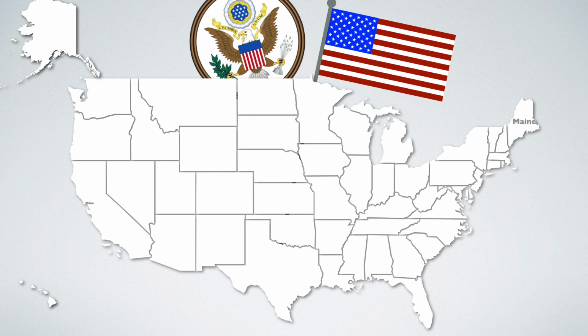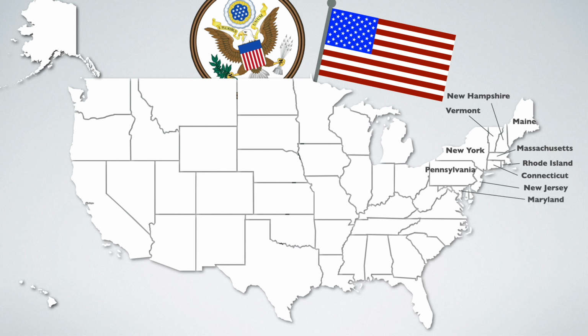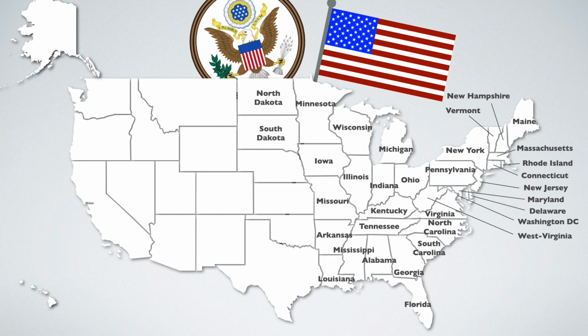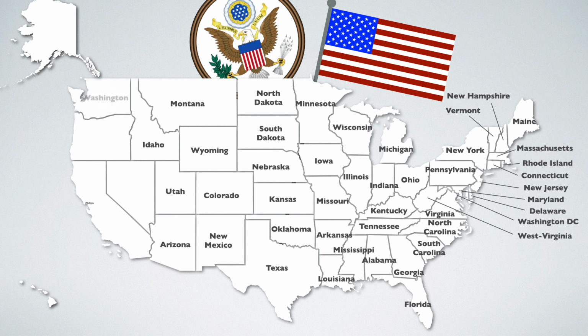Since then, the United States consists of Maine, New Hampshire, Massachusetts, Vermont, Rhode Island, Connecticut, New York, New Jersey, Pennsylvania, Maryland, Delaware, Washington, D.C., West Virginia, Virginia, North Carolina, South Carolina, Georgia, Florida, Michigan, Ohio, Indiana, Kentucky, Tennessee, Alabama, Wisconsin, Illinois, Mississippi, Minnesota, Iowa, Missouri, Arkansas, Louisiana, North Dakota, South Dakota, Nebraska, Kansas, Oklahoma, Texas, Montana, Wyoming, Colorado, New Mexico, Idaho, Utah, Arizona, Washington, Oregon, Nevada, California, Alaska, and Hawaii.